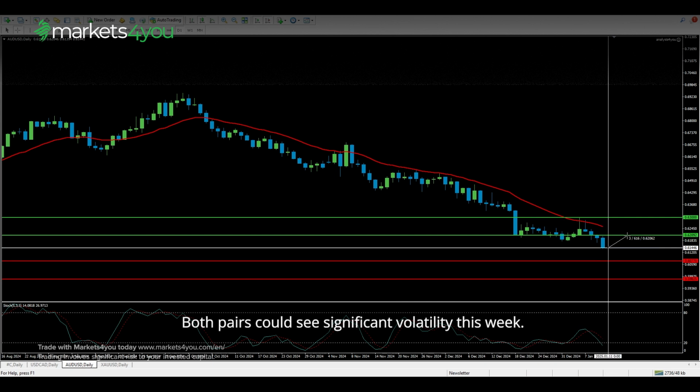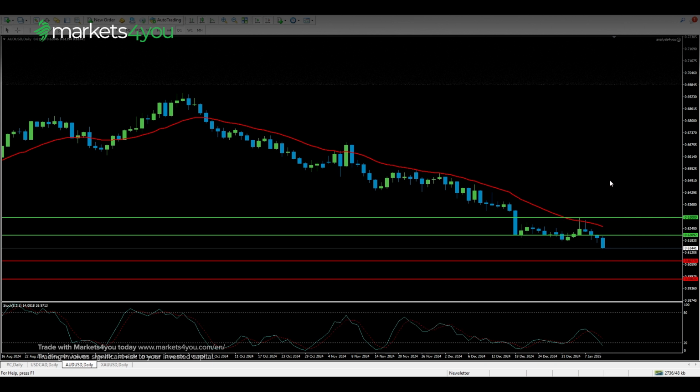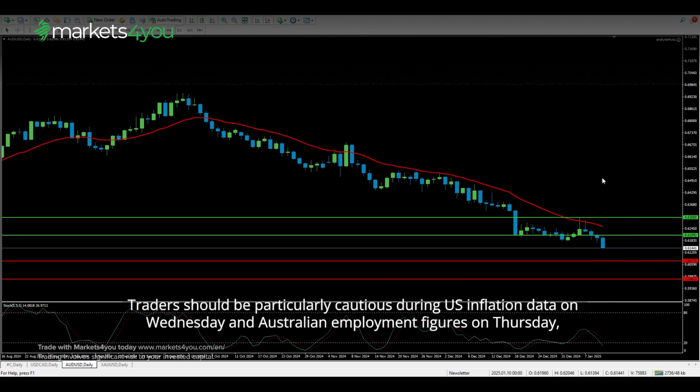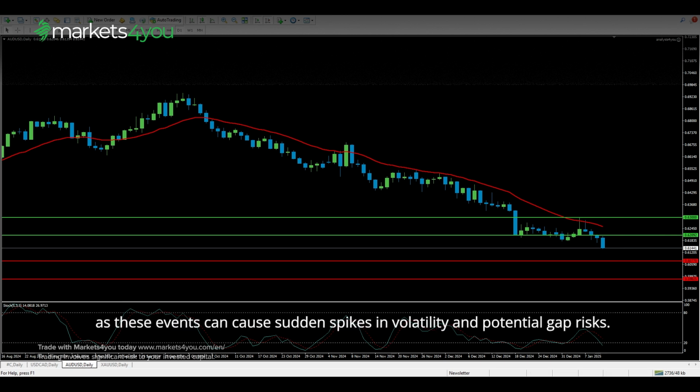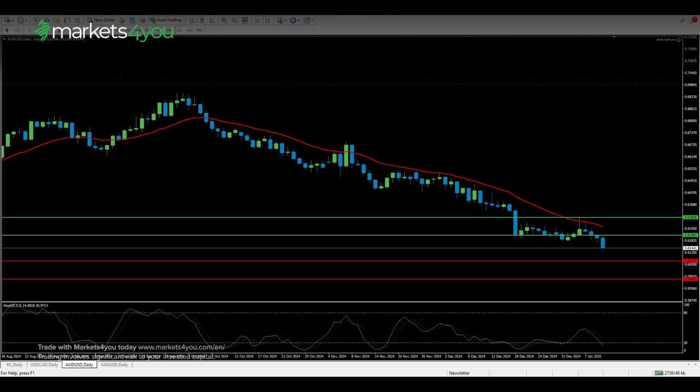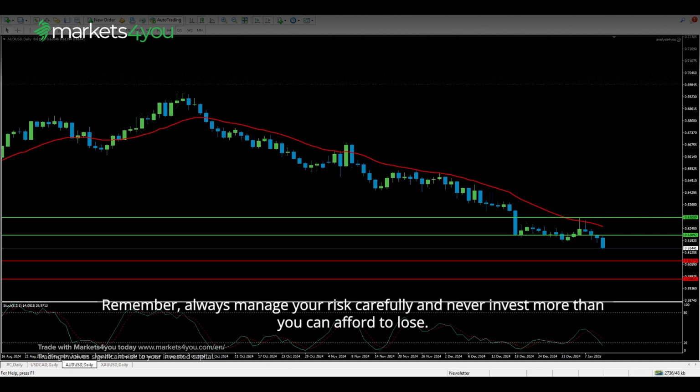Both pairs could see significant volatility this week. Traders should be particularly cautious during US inflation data on Wednesday and Australian employment figures on Thursday, as these events can cause sudden spikes in volatility and potential gap risks. Remember, always manage your risk carefully and never invest more than you can afford to lose.